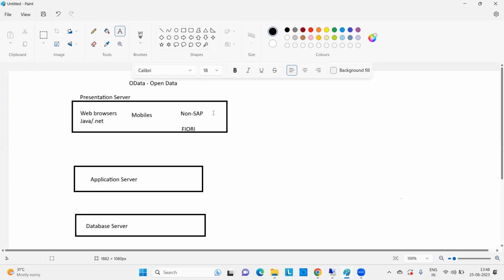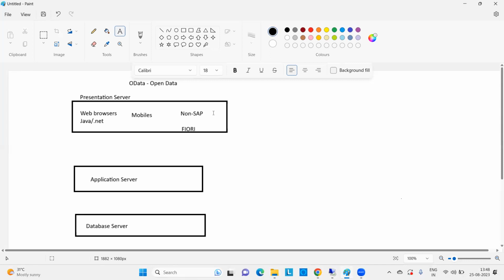So in this case, the IDoc structure and the Fiori accepting structure may be different. So it will allow the URL format.